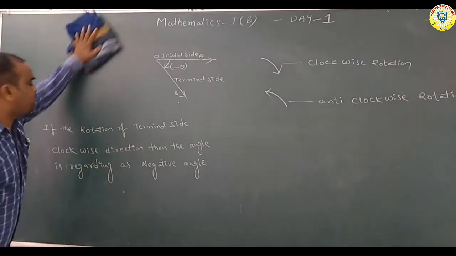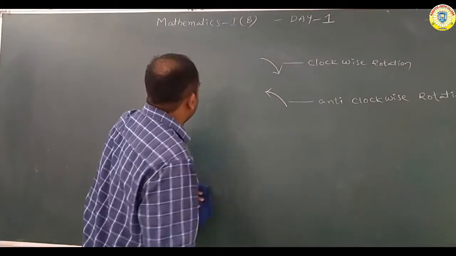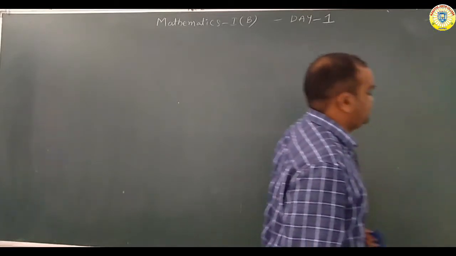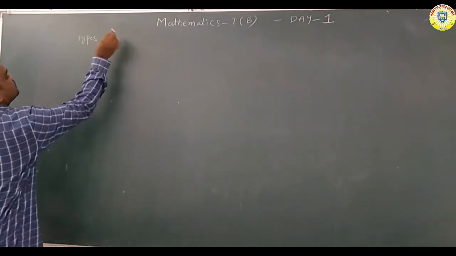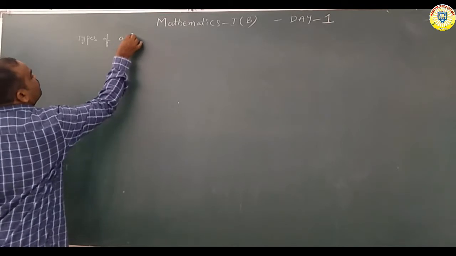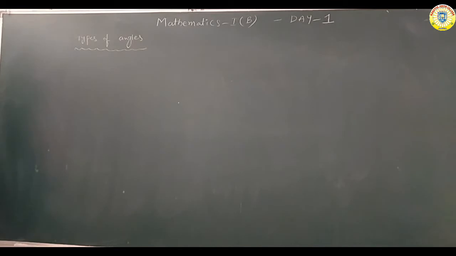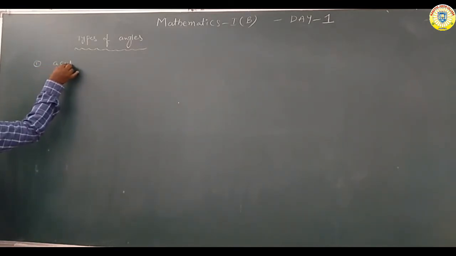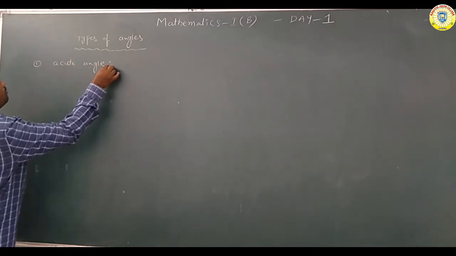Next we are discussing types of angles. Types of angles. So see here, the first one is the acute angle.